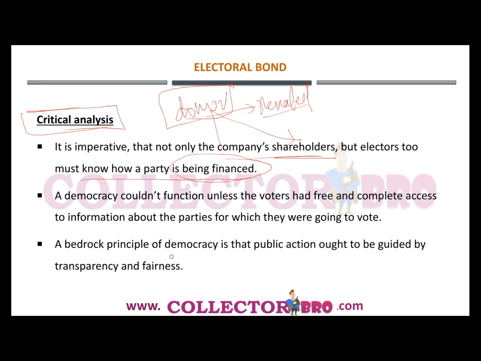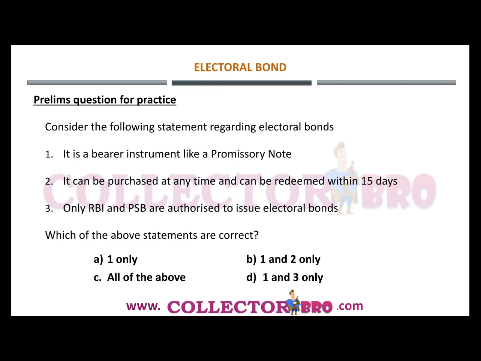A basic principle of democracy is that public action ought to be guided by transparency and fairness. So when we consider the basic principles of democracy, transparency and fairness come foremost. So rather than giving identity protection to the donor, transparency and fairness in democracy have to be upheld.